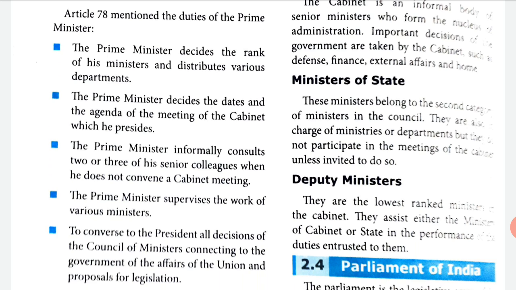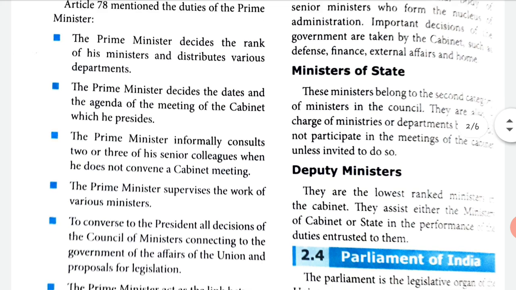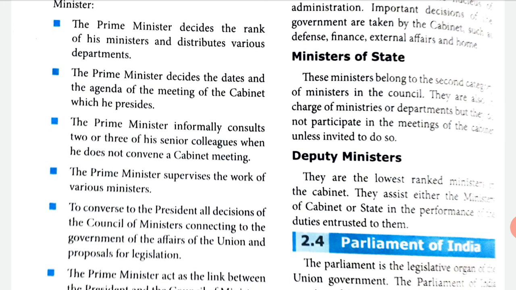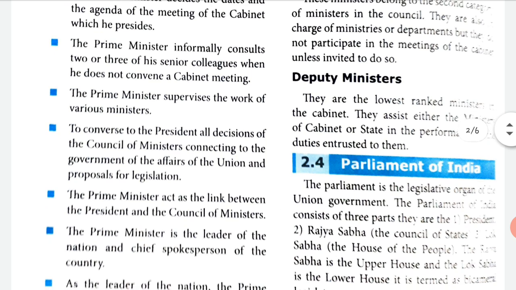The Prime Minister decides the dates and the agenda of the meeting of the cabinet, which he presides over. So he will decide the date of the meeting and the reason why that meeting is to be held, which is called the agenda of the meeting. The Prime Minister informally consults 2 or 3 of his senior colleagues when he does not convene a cabinet meeting. So when he doesn't call for a meeting, he decides informally with his senior colleagues, friends we can call them.